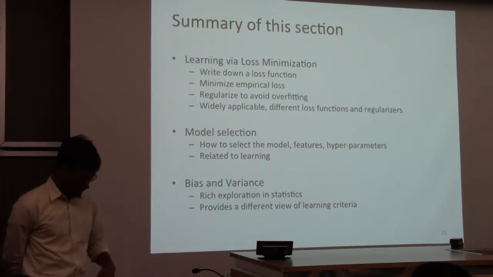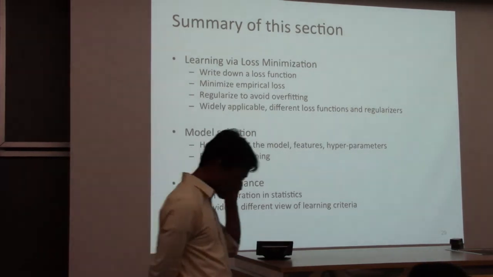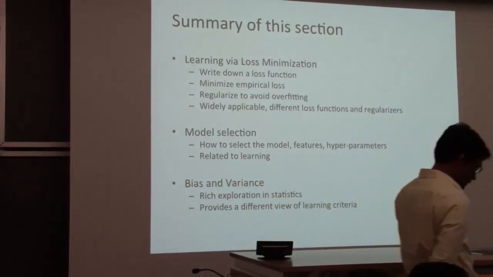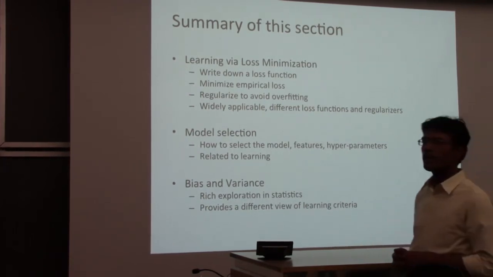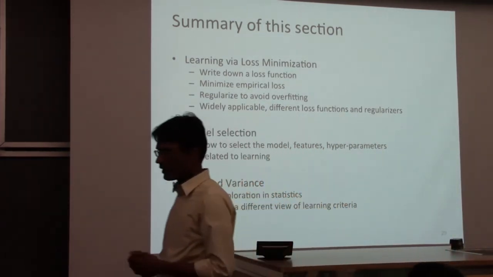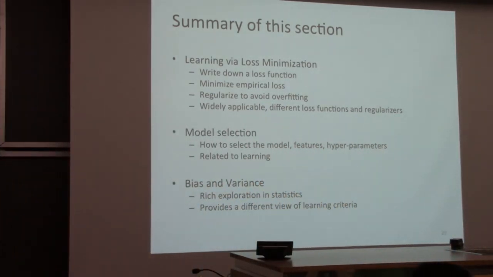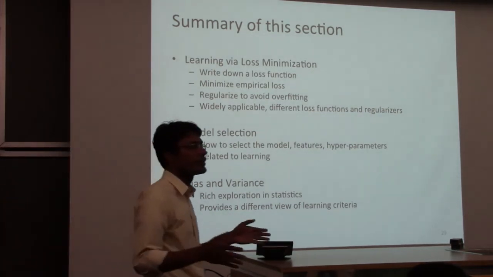So let's go back, pop up one level, and look at where we are. We looked at the idea of learning as loss minimization. And the general strategy, at least conceptually, if not actually in practice, is you look at your problem, you know something about your data, you know about your domain, and you use all your expertise to write down a loss function. A loss function is just a function that says, this is what I don't like about models. These are the kinds of things I don't want my models to do.